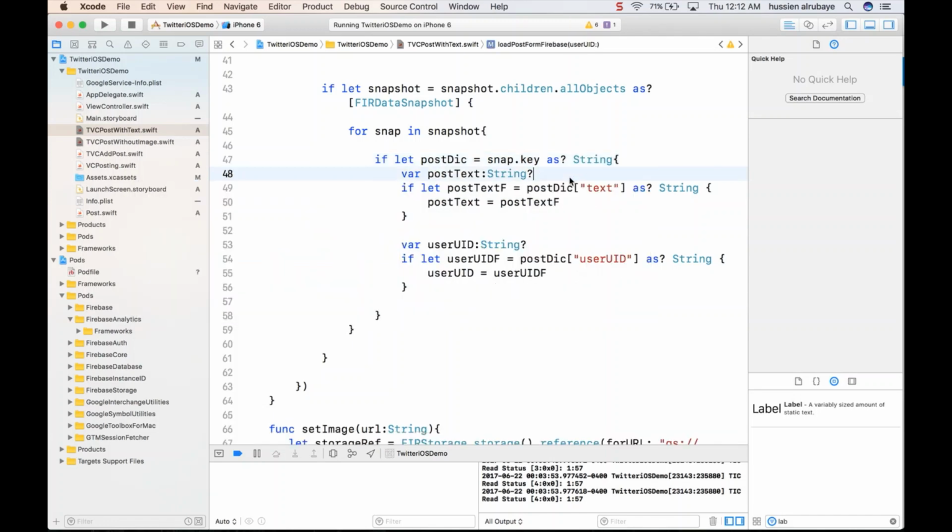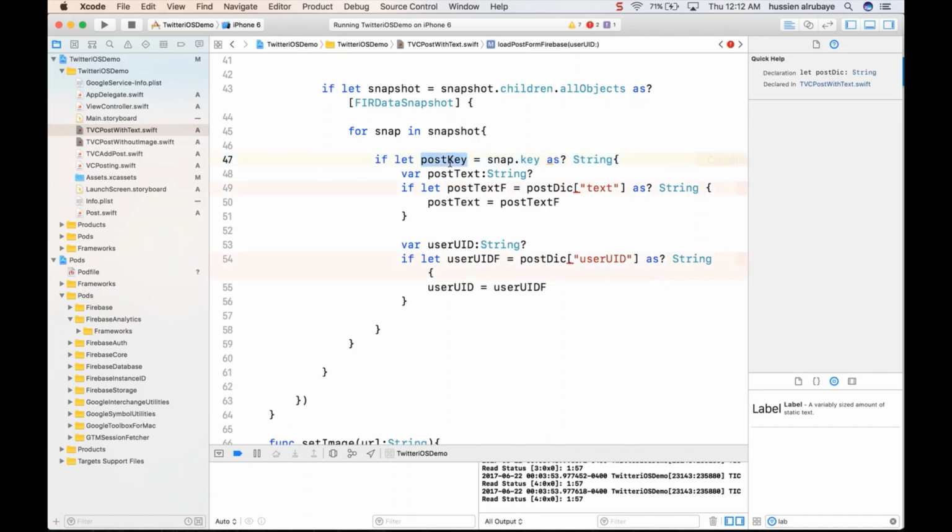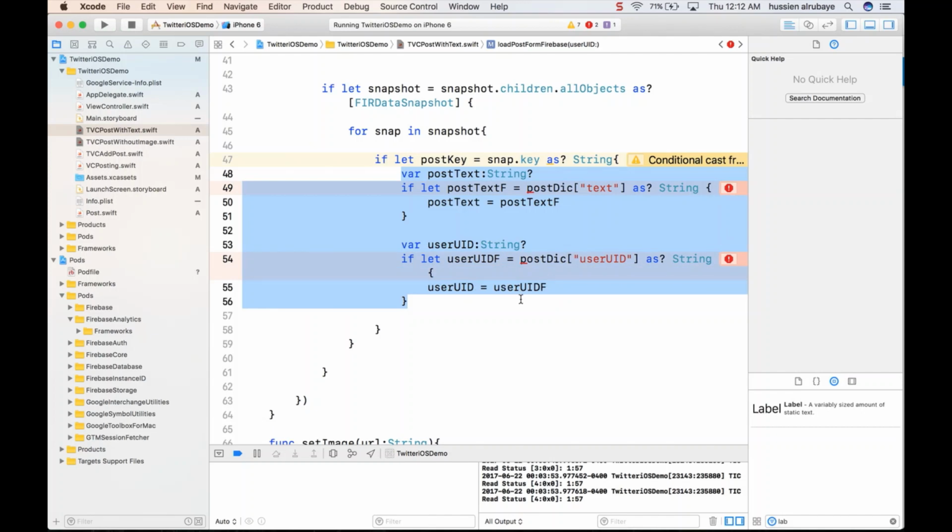So that means there is a key. So okay, bring the key for me, post key. According to the key, I could get... wait a second. This snap will have a key and value. Is that right? Yes. So here I'm getting post key. I'm saying, hey, here you go, I will have two parts.